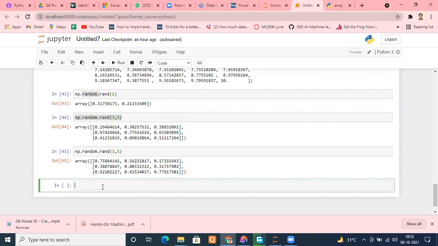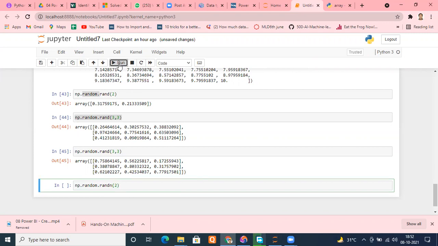So what I can do now is np.random; the first two parts are the same. Now randn will also be there. If you put rand, it will take from the uniform distribution. If I put randn, it will take from the standard normal distribution. Suppose I need 2 points.